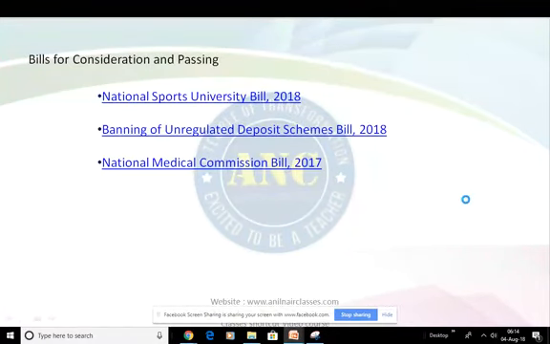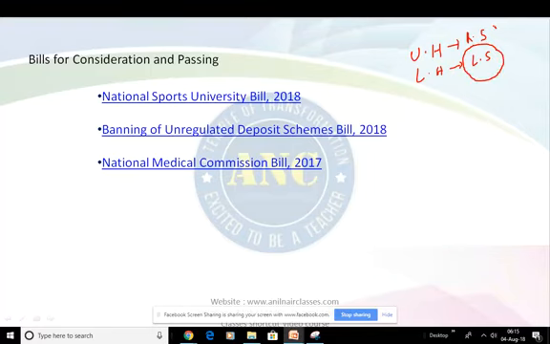Now let us come to a topic. Say for example, yesterday 3 bills have been passed in Lok Sabha. We all know Lok Sabha, right? Last time we already discussed that India is federal in structure, divided into the center as well as the states, where the parliament has two houses. One is the upper house, called Rajya Sabha, and the other is the lower house, called Lok Sabha, right? Basically, all bills can be introduced in both houses.